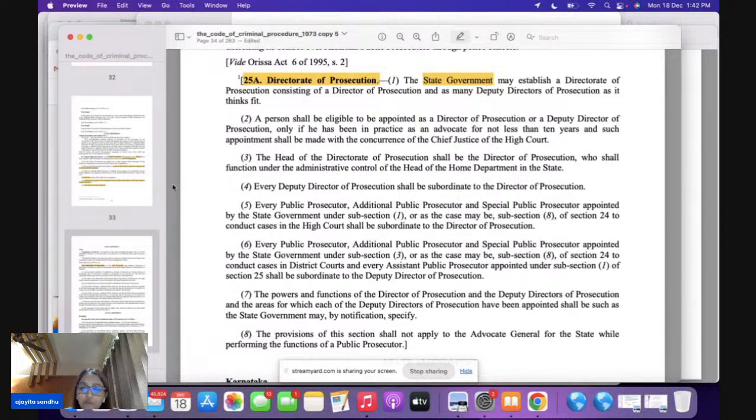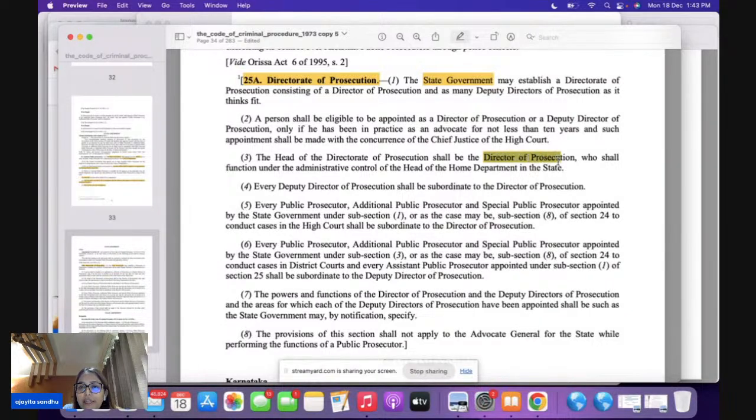And this particular provision was not there originally in our CrPC. It was added by the 2005 amendment. Please write it down, 2005 amendment. Now, if you come to section 25A and go to the third subsection, it says the head of the Directorate of Prosecution shall be the director.